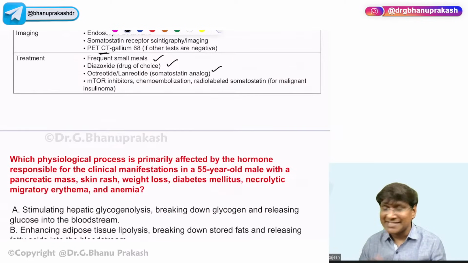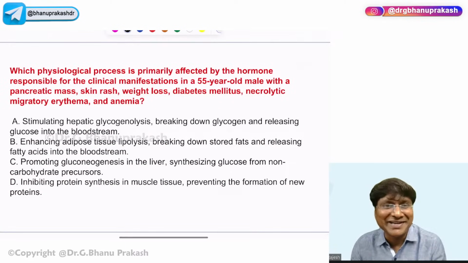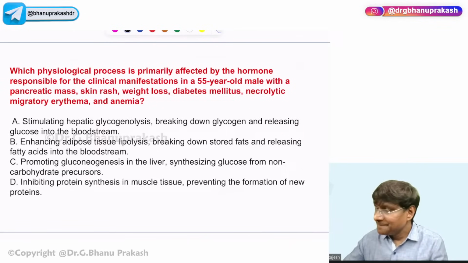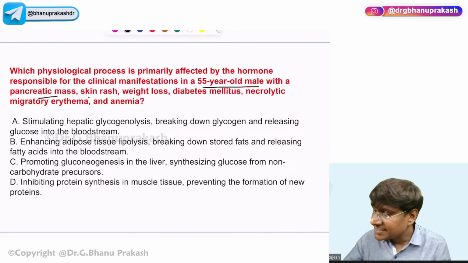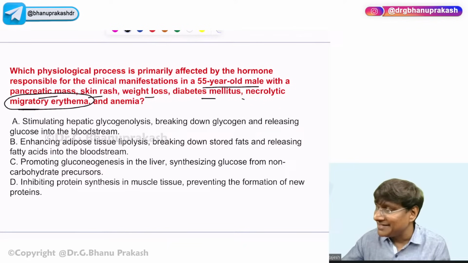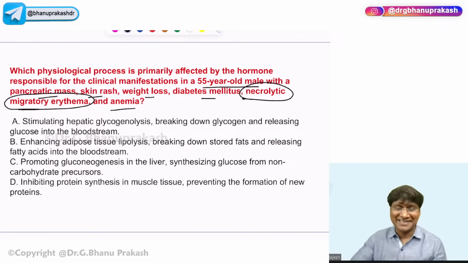Then we will take up the discussion of other pancreatic neuroendocrine tumor. Which physiological process is primarily affected by the hormone responsible for clinical manifestation in a 55-year-old male with a pancreatic mass, skin rash, weight loss, diabetes mellitus, necrolytic migratory erythema, and anemia, right? Can anyone tell me what is the pancreatic neuroendocrine tumor we are discussing about?